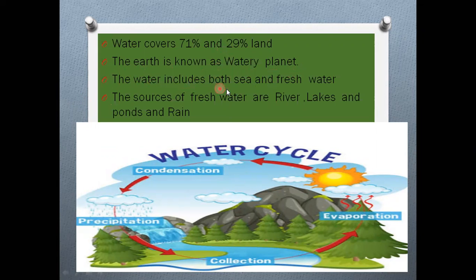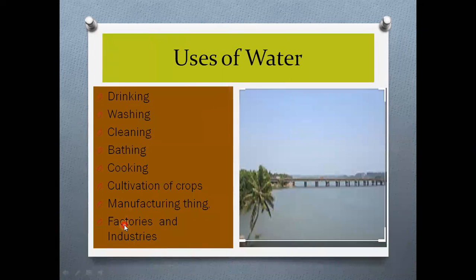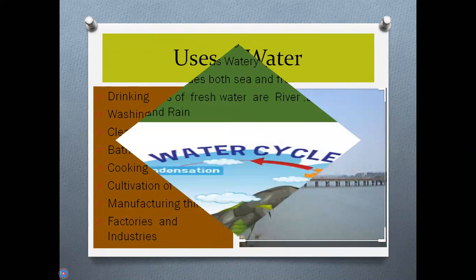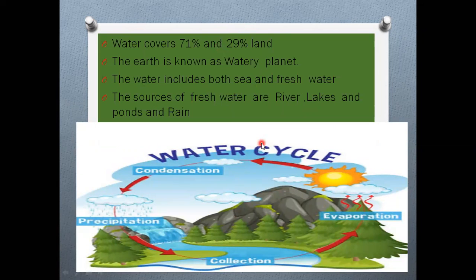The water includes both sea and fresh water. What does it include? It includes the sea and fresh water, both. And what are the sources of fresh water? That is rivers, lakes, ponds and rain. These are the main sources of fresh water.